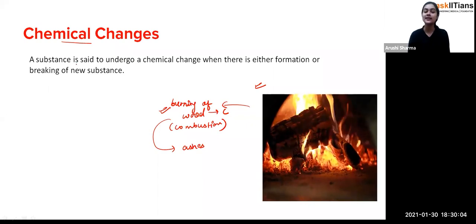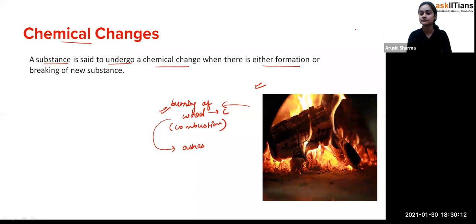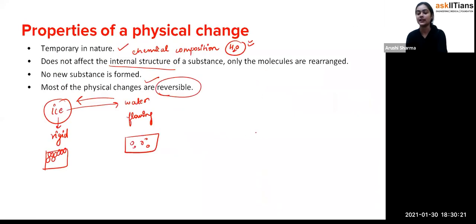Fine. So a substance is said to undergo a chemical change when there is either formation or breaking of a substance. I'll just show you again.